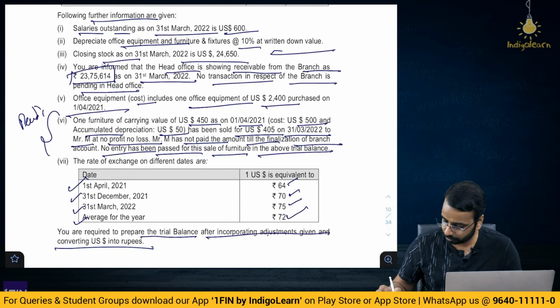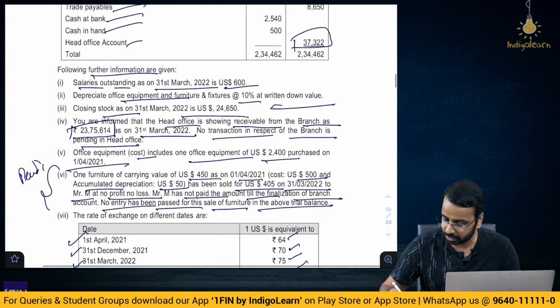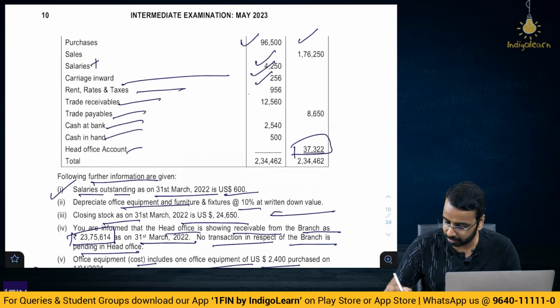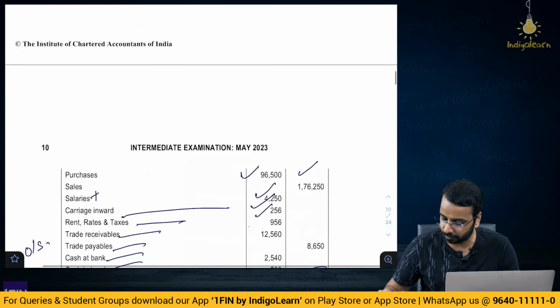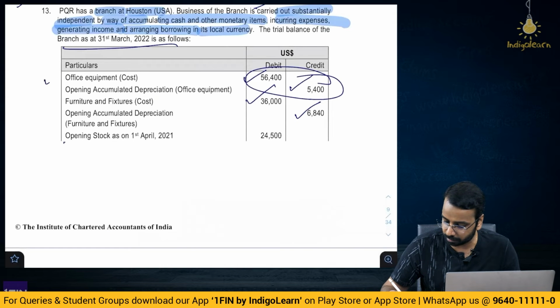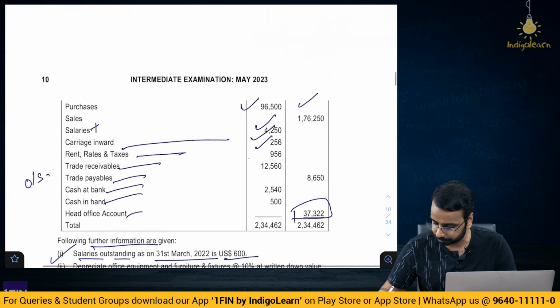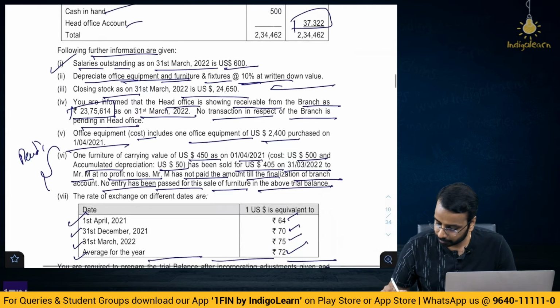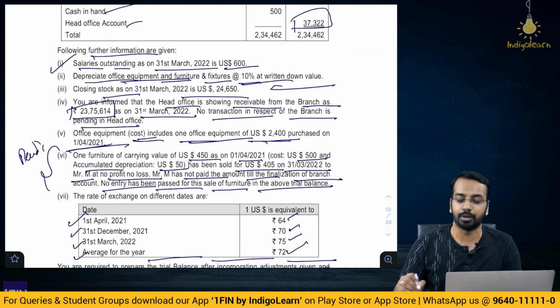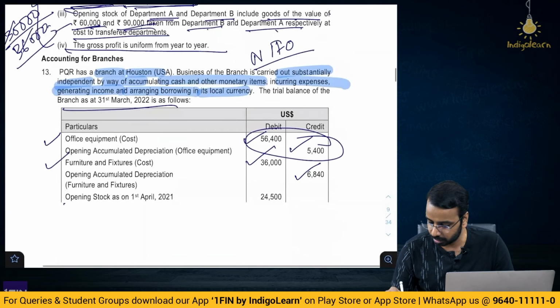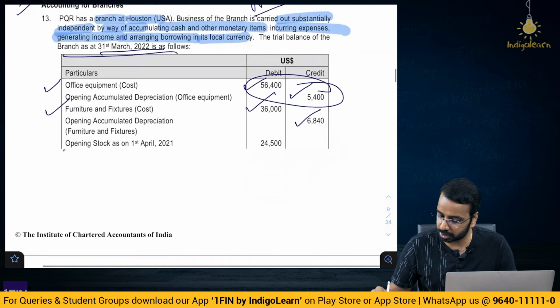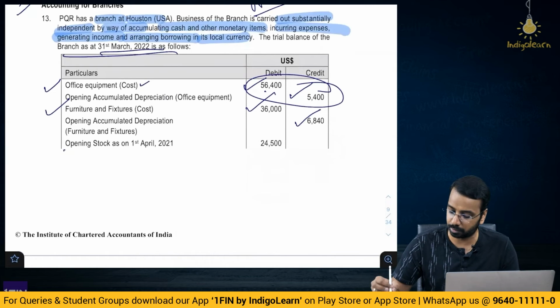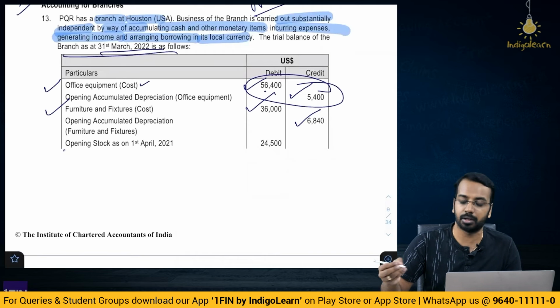Now, here as far as the question is concerned, we are required to prepare trial balance after incorporating the adjustments that are given. So, basically what you have to do, salaries outstanding, what will you do? You will add it to salaries and you will add it to outstanding salaries. Then depreciate office equipment and furniture at 10%. So, whatever is the information given, office equipment and furniture, you have to depreciate at 10%. Please remember, office equipment at cost includes one office equipment of 2400 purchased on 1st April of 21. So, when are we preparing this for? 31st March of 22. So, this number office equipment at cost includes that number also, but anyways because it is purchased on 1st of April of 21, it does not matter.